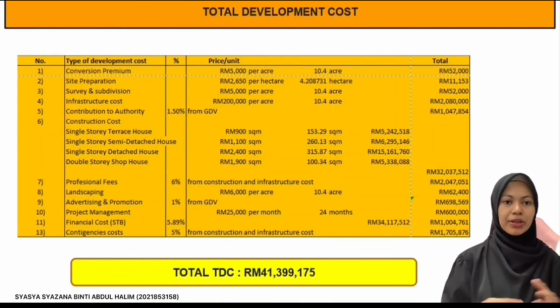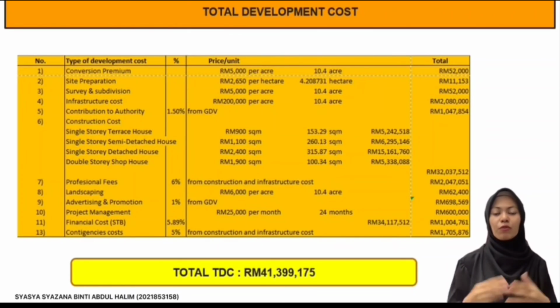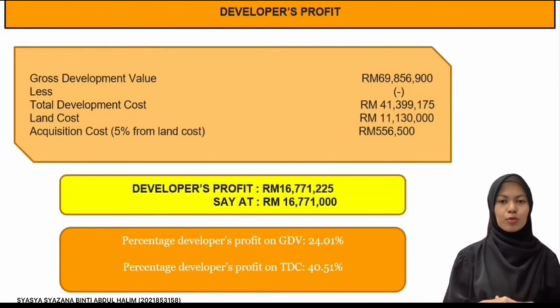For the cost of site preparation, survey and subdivision, construction costs we got from the demolition and site clearance website, building and investment website, and also Arcadis 2030. So for the total development cost, we get 41,399,175. Now we will move to the developer's profit.